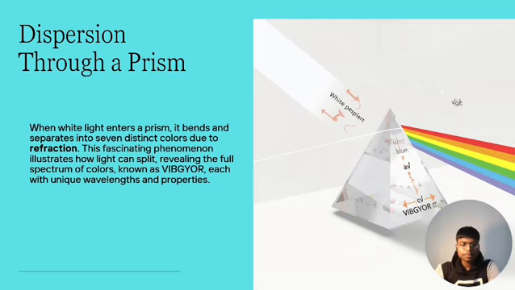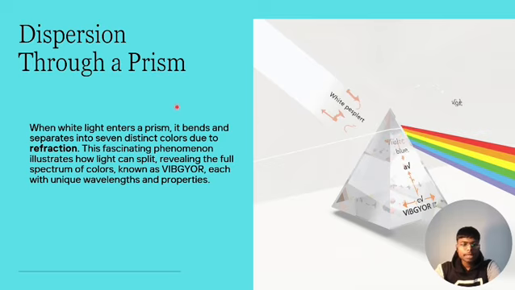Dispersion through the prism. Here, if you notice, white light is coming from the source. The source could be the sun or anything that gives white light containing the seven color bands. It can be dispersed through the prism because here is the denser medium and here is the rarer medium. That's why it can be split into seven colors.